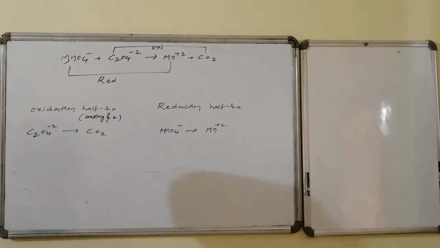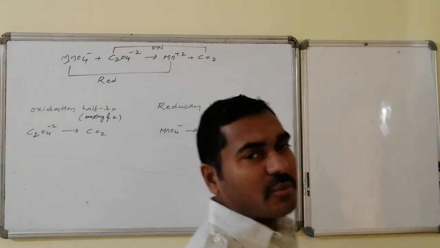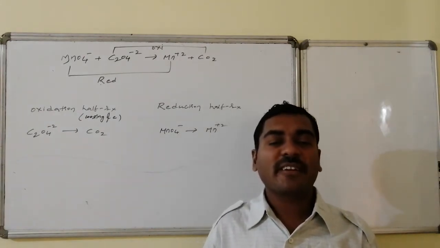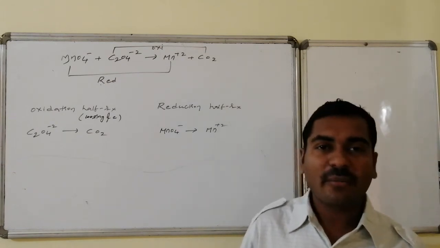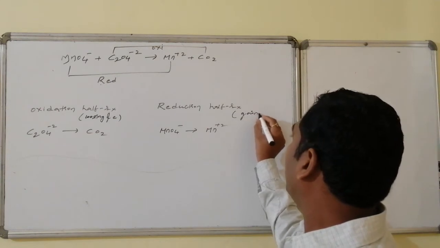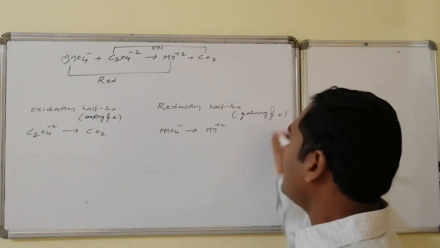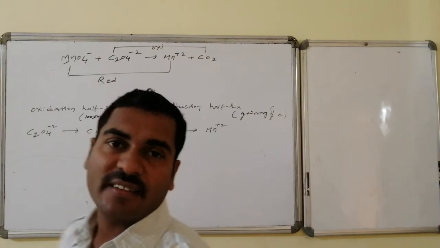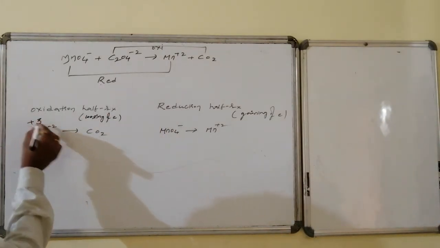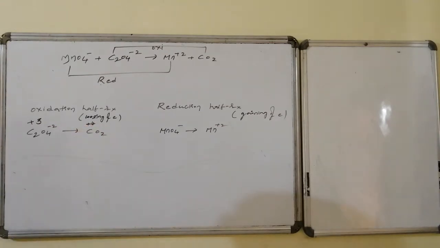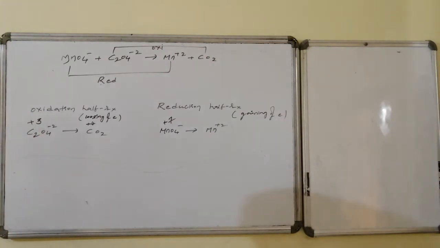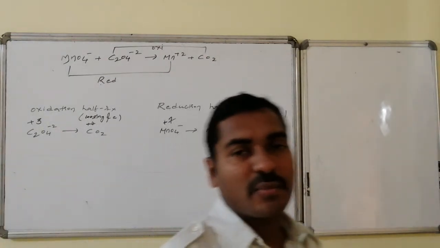We will talk everything in terms of electrons, the most active fundamental particle, because it is the fundamental particle involved in chemical combinations. So oxidation is losing of electrons and reduction is gaining of electrons. Here we found the oxidation number of carbon is +3, whereas the oxidation number of carbon in the product is +4. The oxidation number of manganese is +7, whereas the oxidation number of manganese in the product is +2.